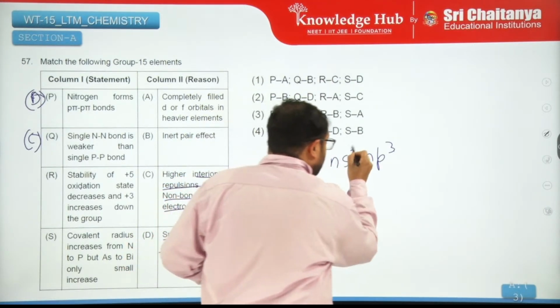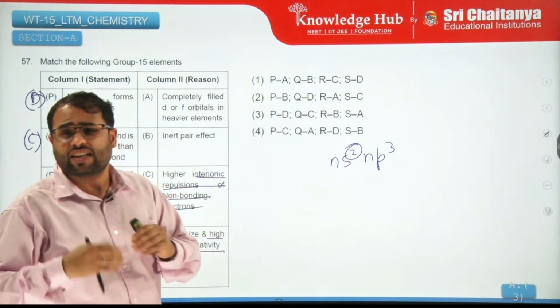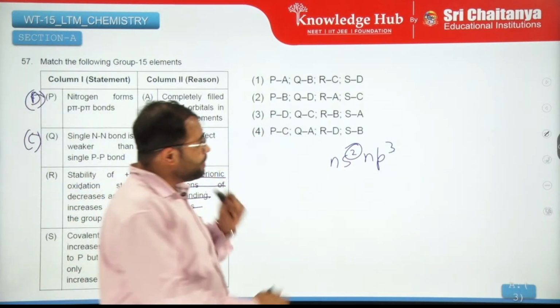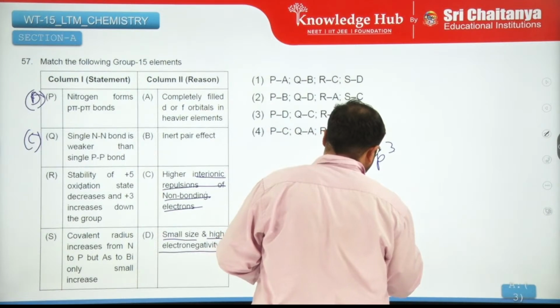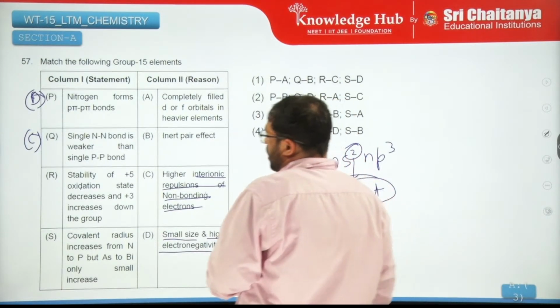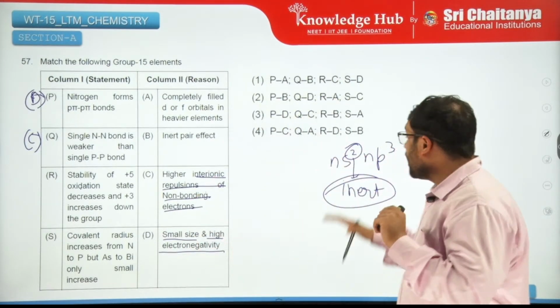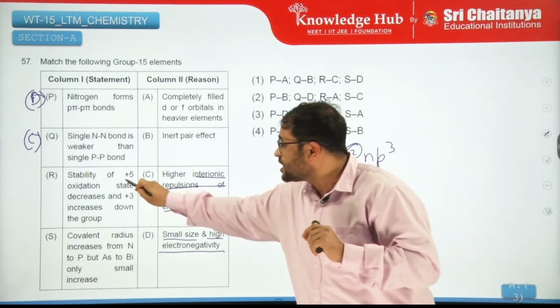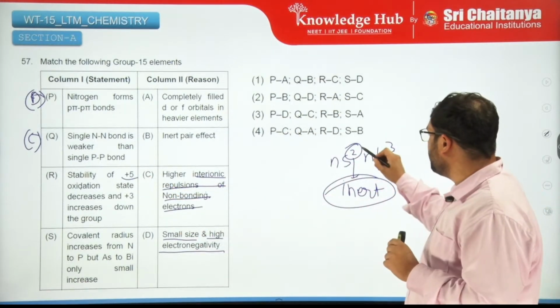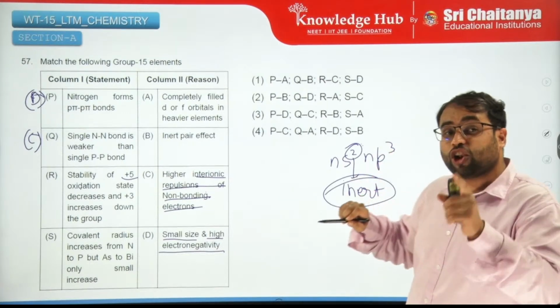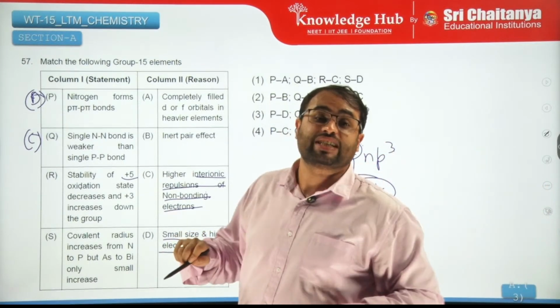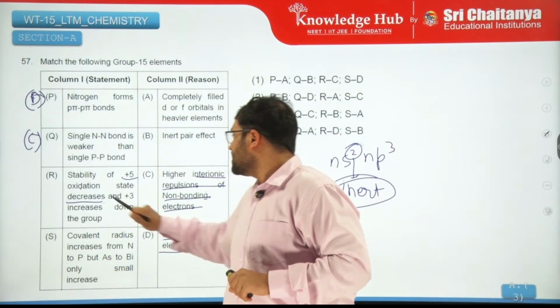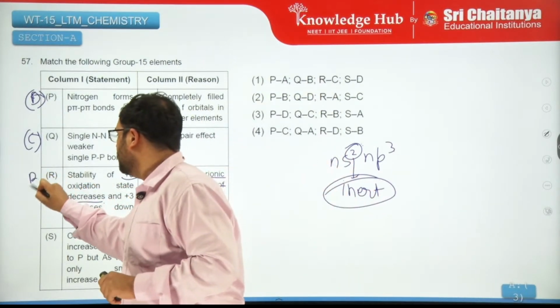So nuclear charge is felt more by these two electrons and they resist getting lost. So they become inert, and they cannot be lost. The +5 oxidation state is only possible when these get lost. So because their loss is difficult, the +5 oxidation state stability decreases. So this matches with B.